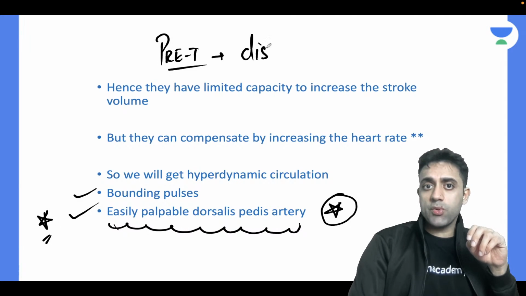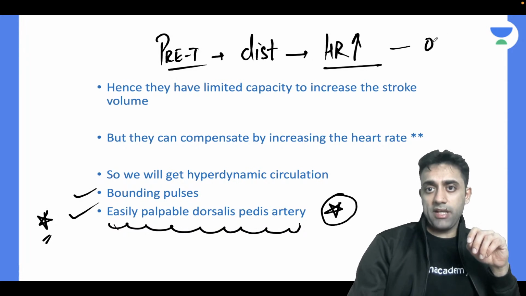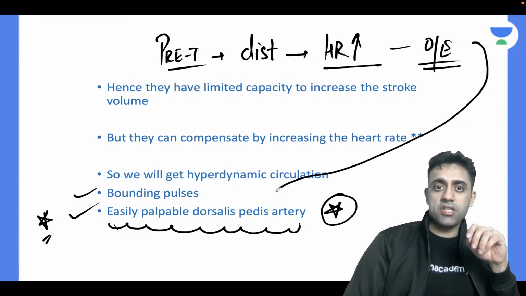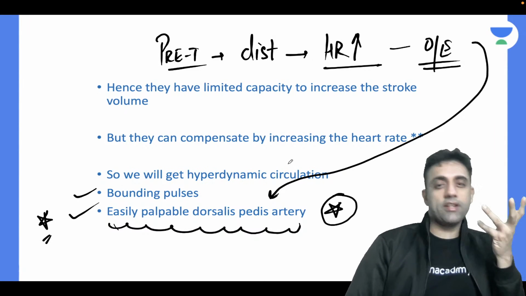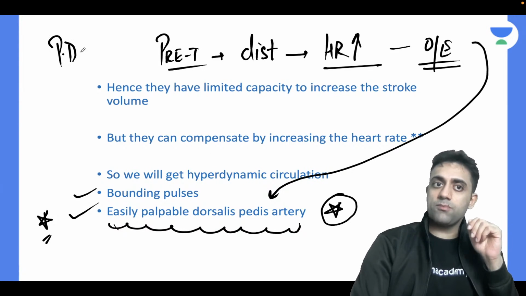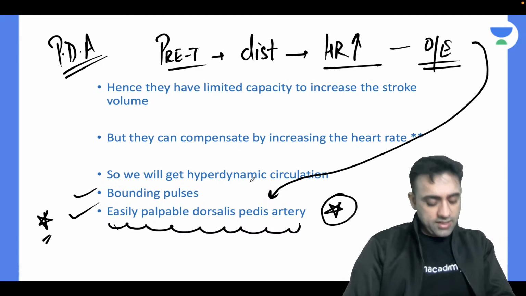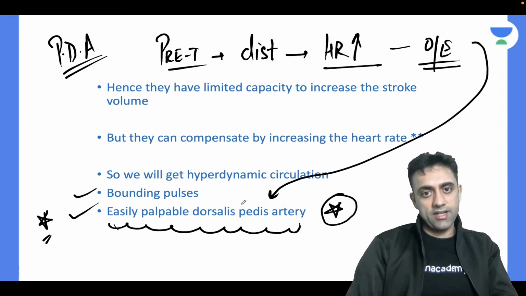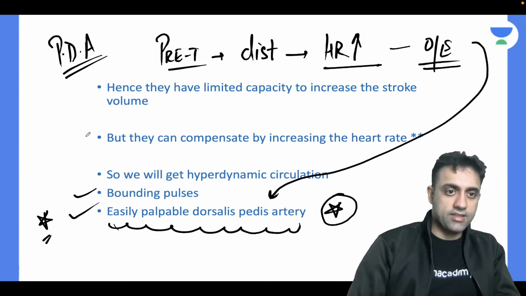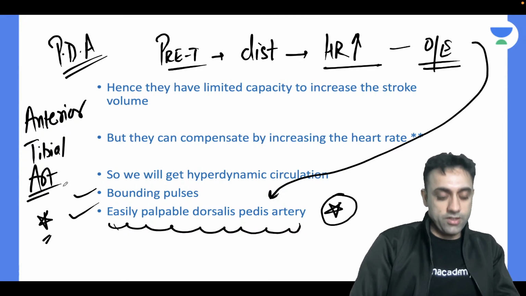A preterm child admitted with distress. That preterm child was having tachycardia. On examination, that child had an easily palpable dorsalis pedis artery. So what is your diagnosis? The diagnosis is patent ductus arteriosus, PDA. And the dorsalis pedis artery is a continuation of which artery? It is a continuation of the anterior tibial artery.